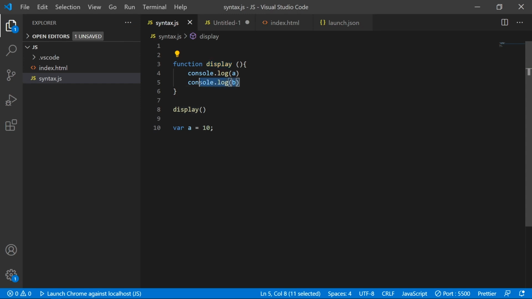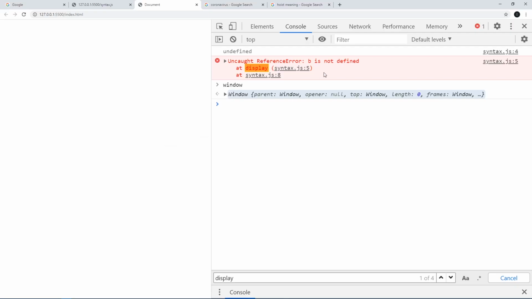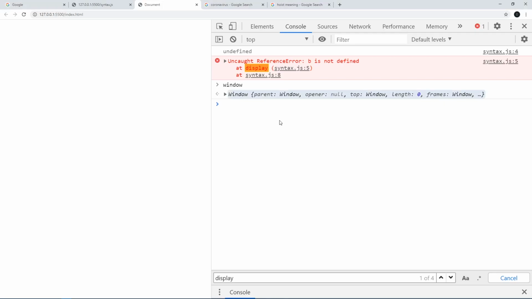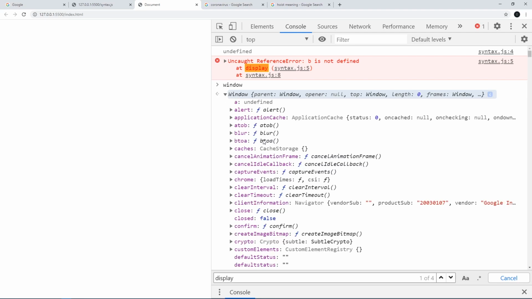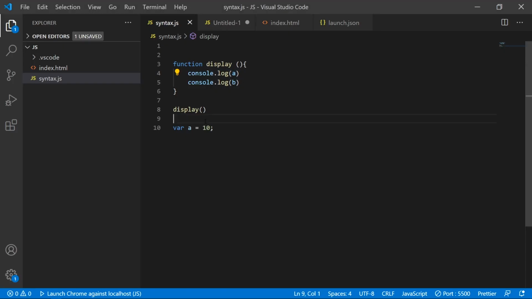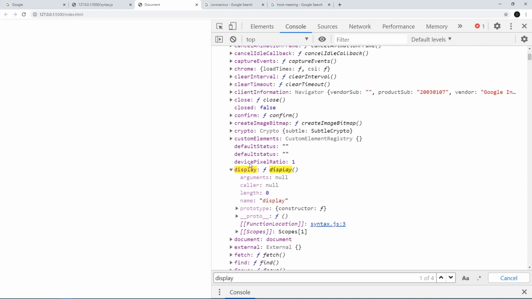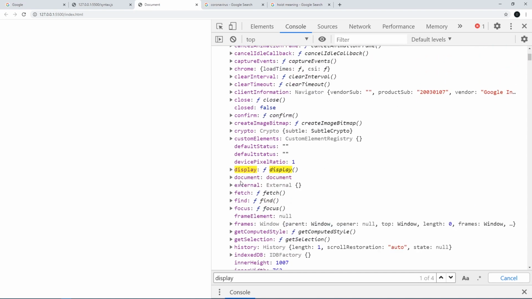So here the b is not defined. I am getting not defined here, and a is something which is somewhere in our application. That means the a value is somewhere in a global object. So if you see here, a is undefined, right? It is somewhere in the program, which is not defined. That's it. So you may ask, why did a get such an initial value, why didn't it behave the same as display here? I would have gotten the a after display, right?